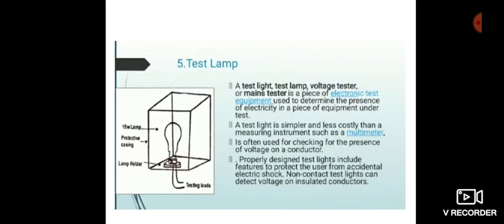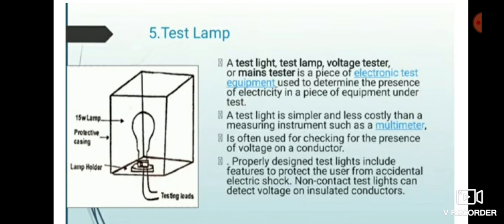Okay, next one is the test lamp. The test lamp is an important electric testing equipment. It is used to determine the presence of electricity in the piece of equipment under test. A test lamp is often used to check the presence of voltage on a conductor. A properly designed test lamp helps to protect the user from accidental electric shock.